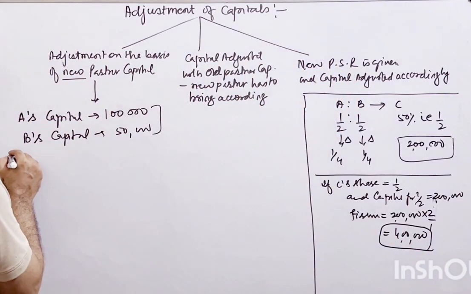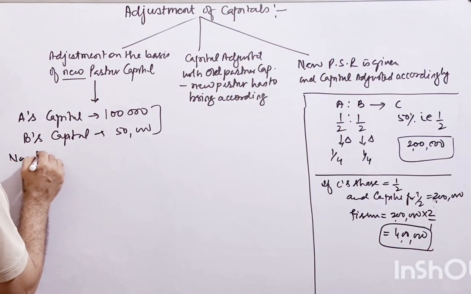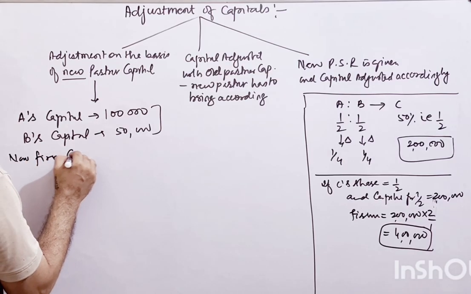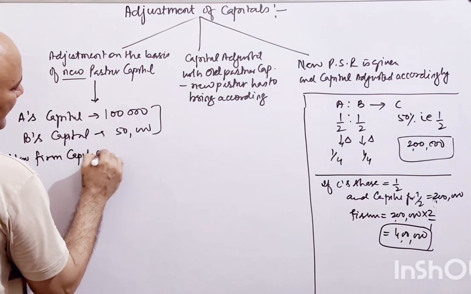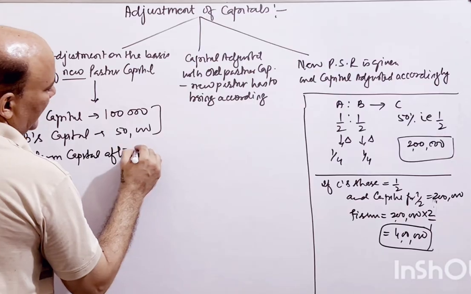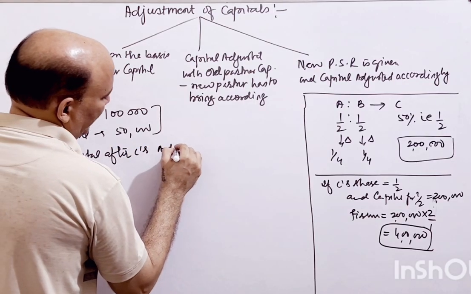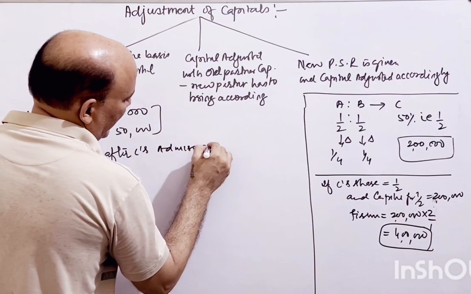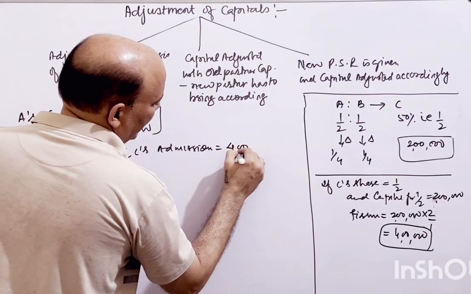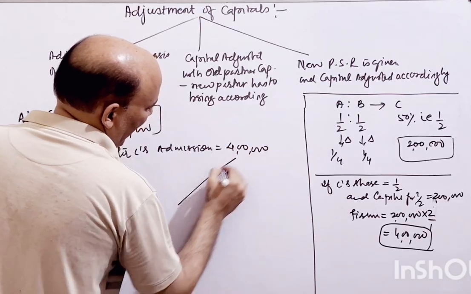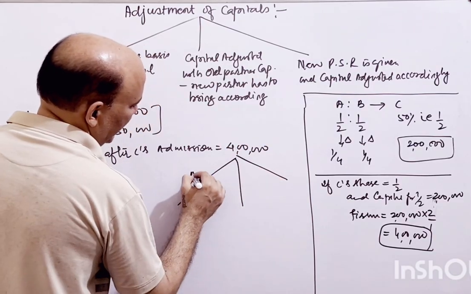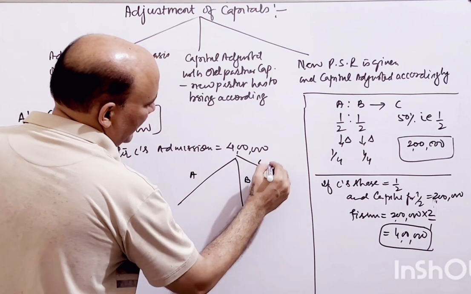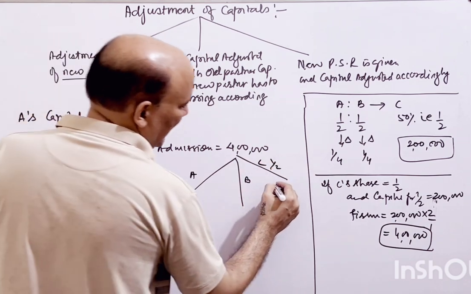So now the firm's capital after C's admission is equal to 4 lakh, right? Now we have to distribute to the three partners A, B, C. C has been given 1 by 2.